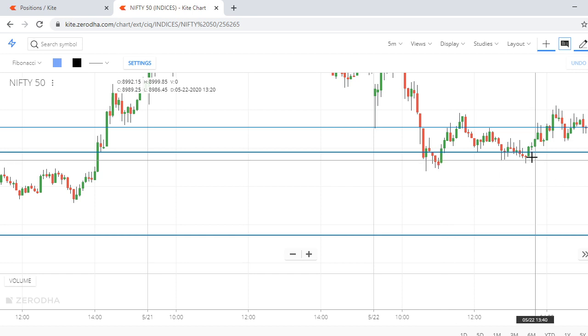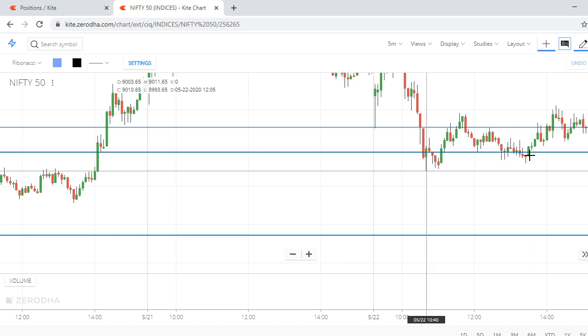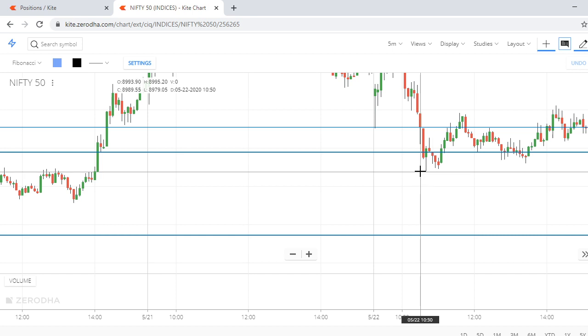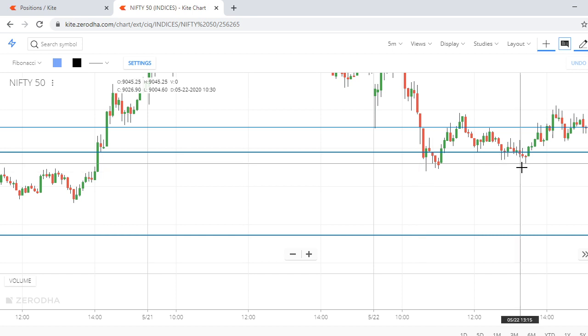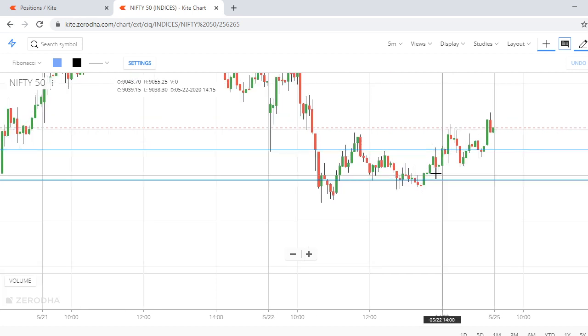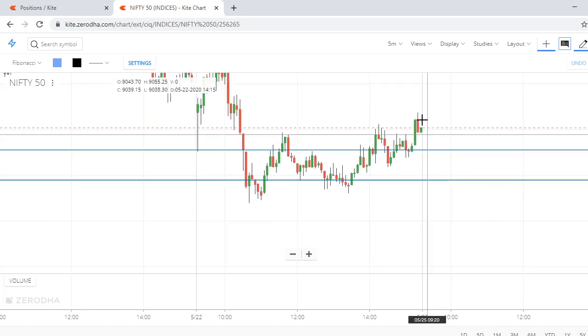Now don't tell me that below this level we can't take. No, yeah, you can take this one also. You don't need to go for the previous one, you can take this one also, but being a safe trader I suggest, okay, go with this because there is only a few points difference. Now second time, it completely delivered my target.